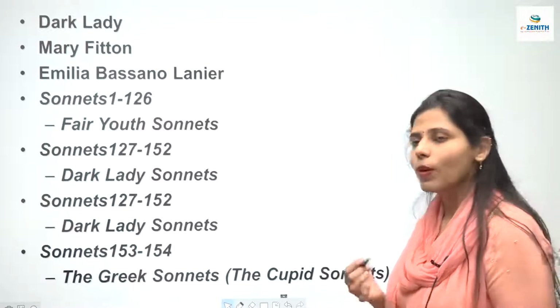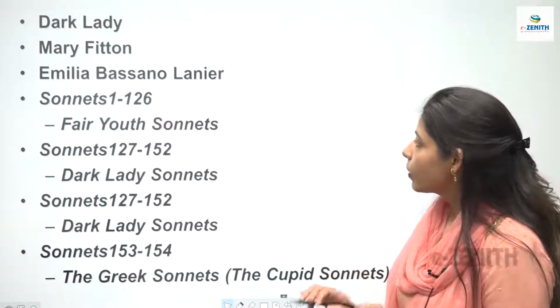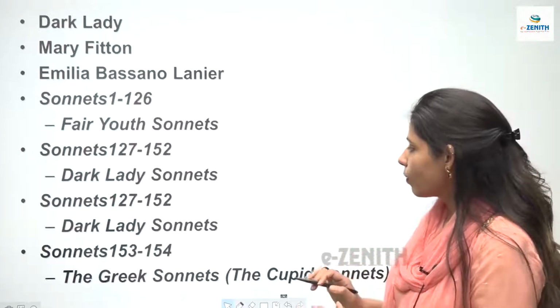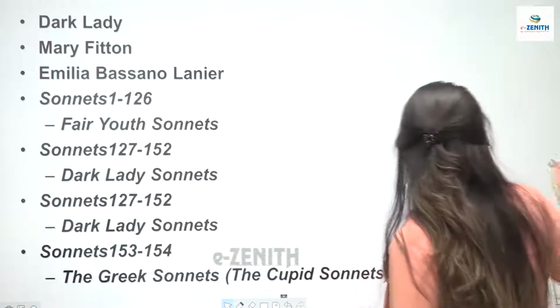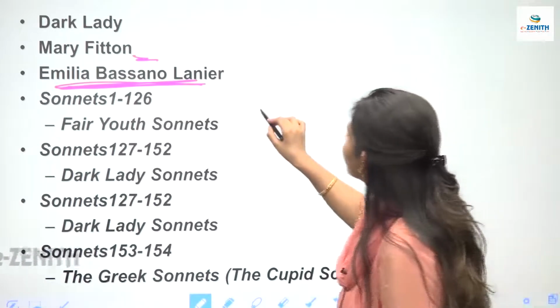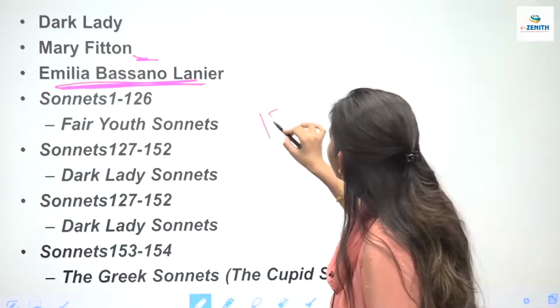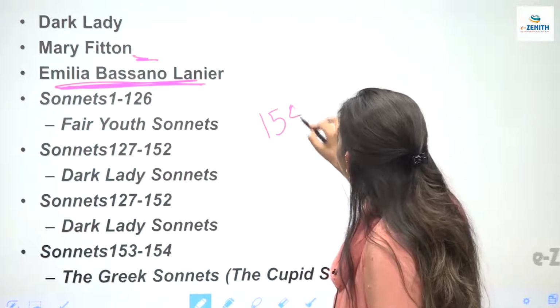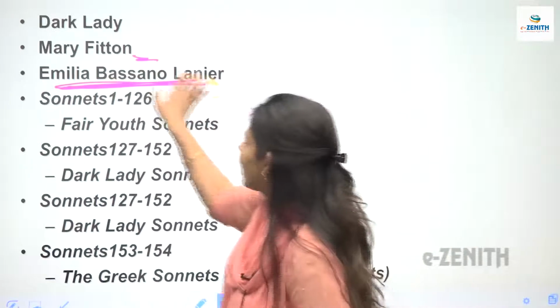So he is the one who published Shakespearean sonnets. Shakespeare has written a lot of sonnets, right? So he has written 154 sonnets. How many? 154 sonnets in totality.